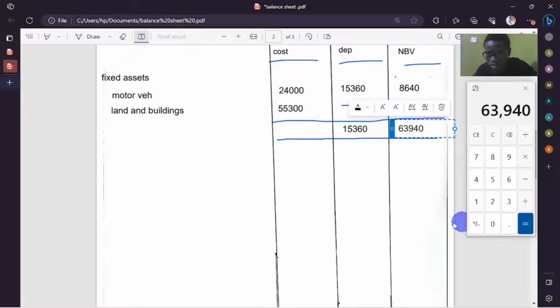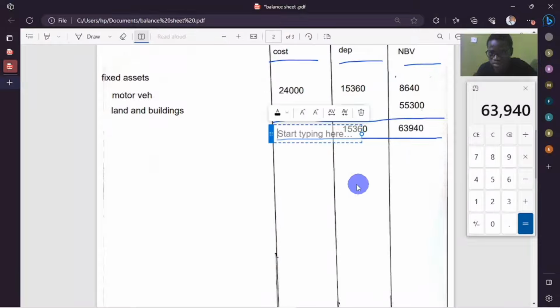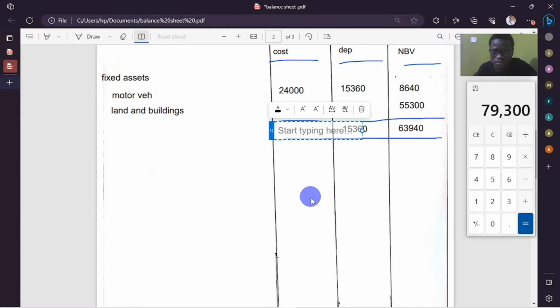From there, we'll go this side as well. We're going to say 24,000 plus 55,300. I'm getting 79,300. Okay, for that we are done.